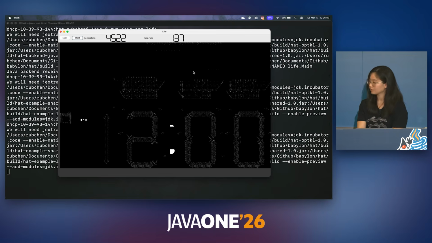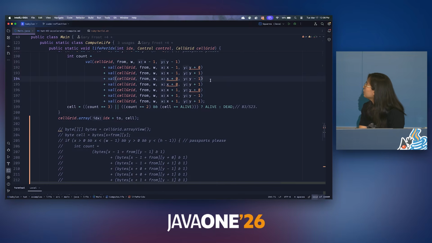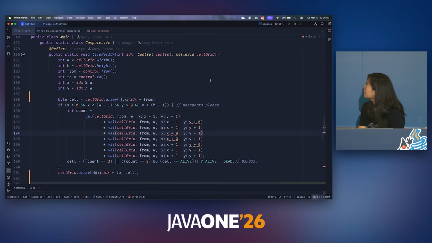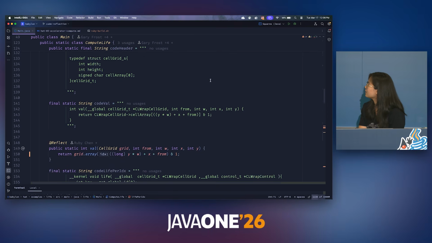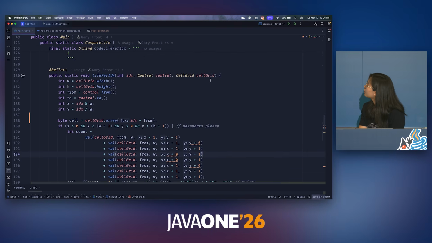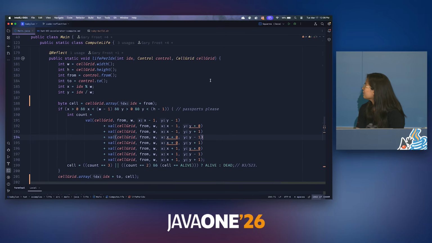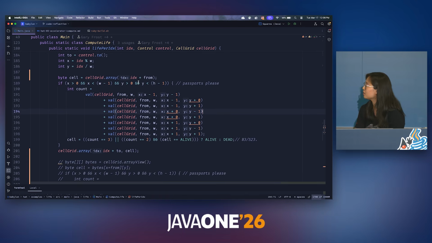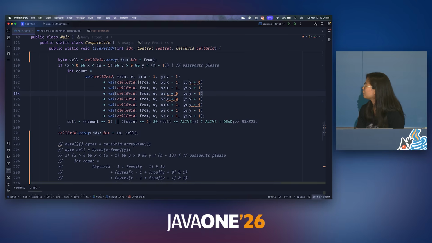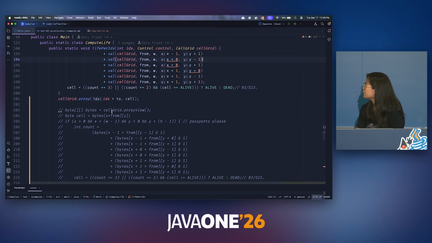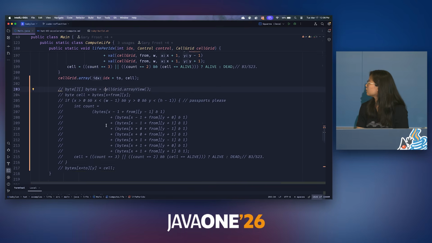So switching to the actual code of HAT, this is the example, and you can see that's some CUDA code. So this is the kernel that is used to create this clock. And you can see we access everything through these buffers over here. And it's basically just Java code thanks to code reflection. If I were to use array views instead of these buffer accesses, like so.